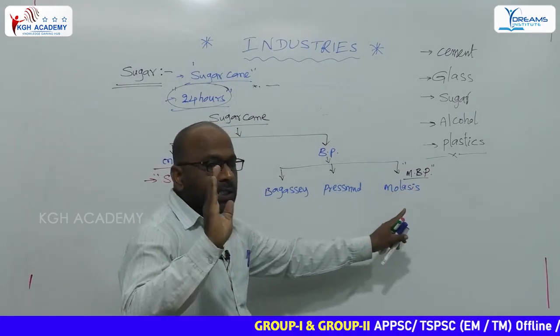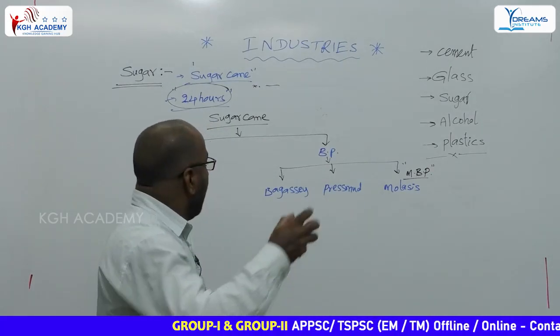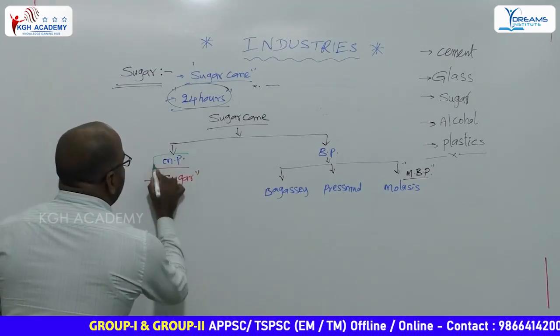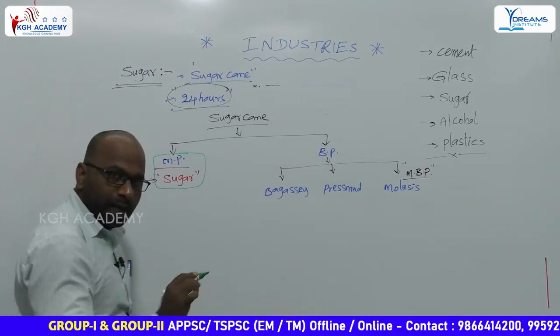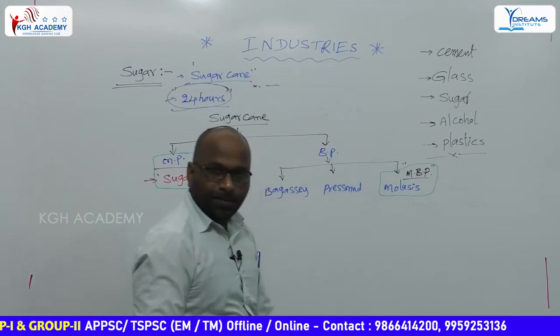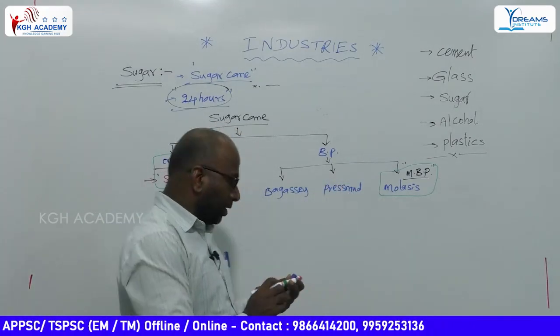Repeated question. Please try to understand the question. What is the given question? Which of the following is the main product? The main product is sugar. The main byproduct is molasses. Main product sugar, main byproduct molasses.